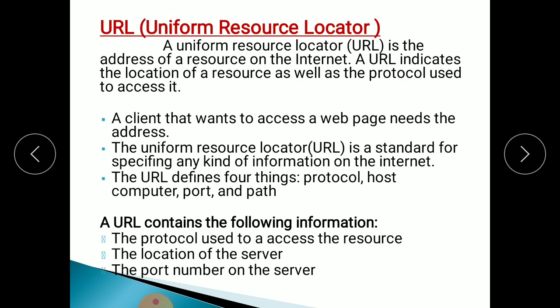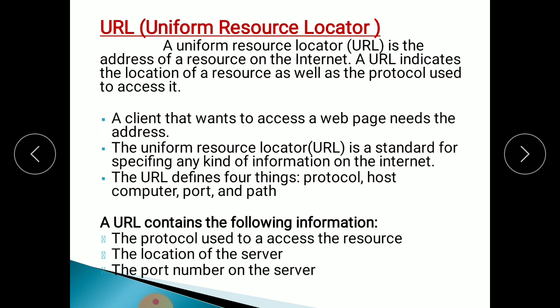Then URL means what? The full form of URL is uniform resource locator. A uniform resource locator is the address of a resource on the internet. With the help of this address, we find out information on the internet, we can search the information on the internet.